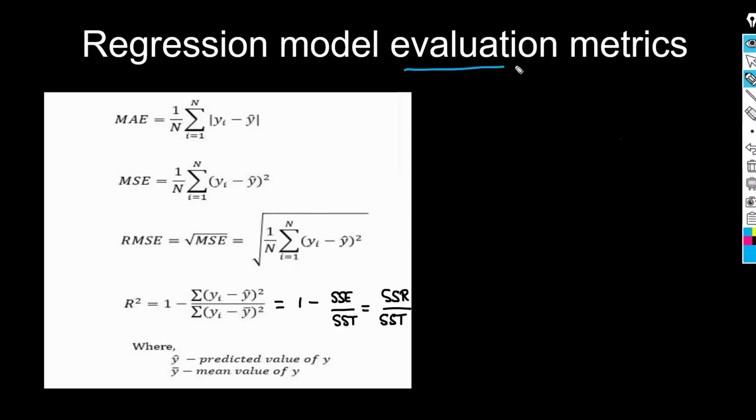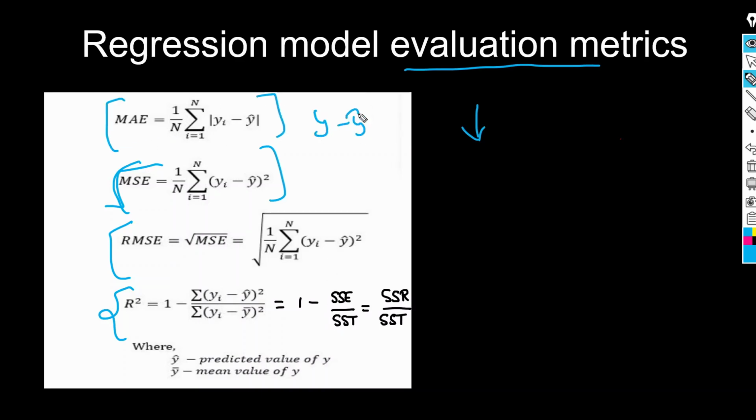So what is the evaluation metric? Evaluation metrics are those metrics which are used to find the best fit line. As you know, we use the mean squared error to find the best fit line, right? We also check the RMSE, which is just the square root of the MSE. Then what is the R square, that I will cover in our next video. This is called your mean absolute error, like y minus y hat. Absolute will provide you only positive values, right? So this we can also use.